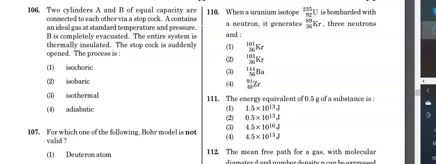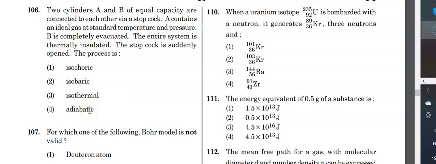Now let us continue the NEET 2020 physics paper. 106th question. Two cylinders A and B of equal capacity are connected to each other via a stopcock. A contains an ideal gas at standard temperature and pressure. B is completely evacuated. The entire system is thermally insulated. The stopcock is suddenly opened. The process is isochoric, isobaric, isothermal or adiabatic.